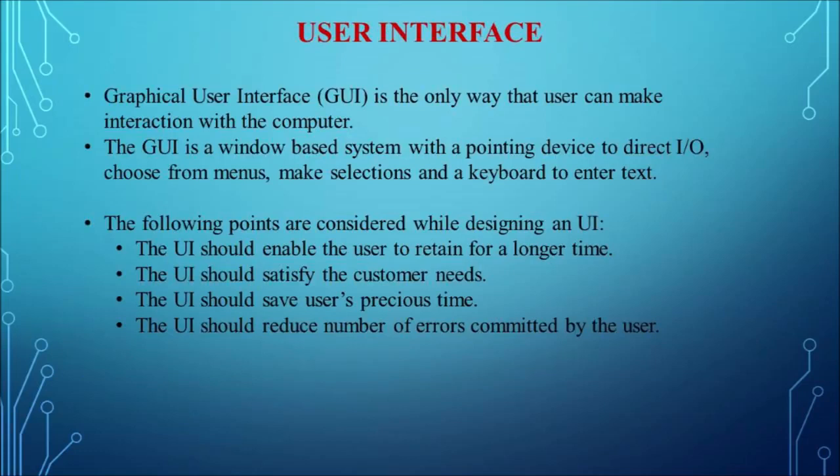First one is the user interface. The user interface is one of the most significant and important features in an operating system, because it is the only way the user can interact with the computer easily. If the user interface is not user friendly, the user will slowly reduce computer usage. To avoid this, the graphical user interface based operating system was developed. That is the GUI based operating system.